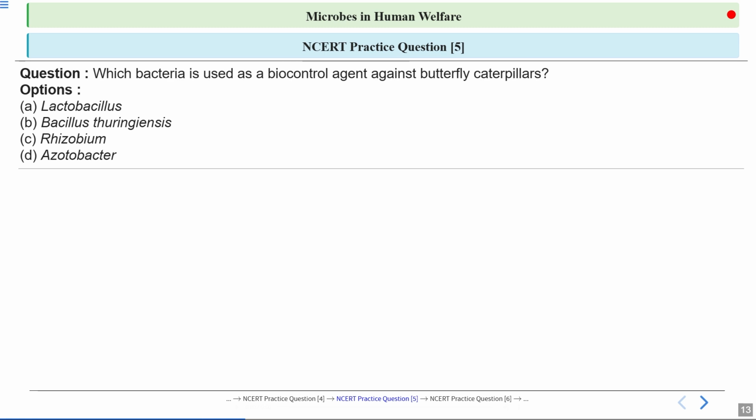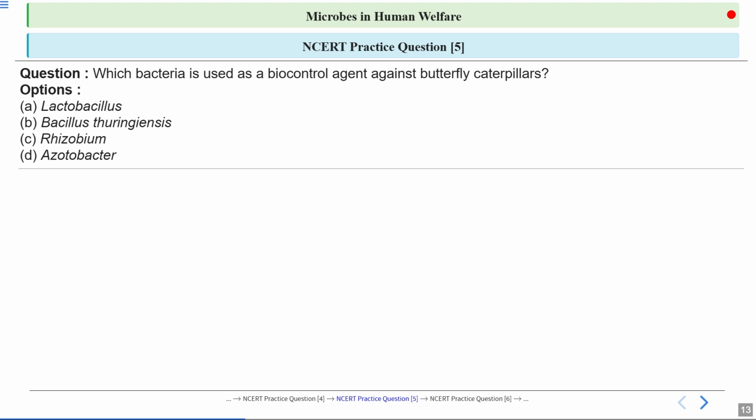Next question, which bacteria is used as a biocontrol agent against butterfly caterpillars? This question is about biocontrol agents. Biocontrol agents are living organisms used to control pests in a natural way instead of using chemical pesticides. So we are reducing our dependency on chemicals by using biocontrol agents. So what are the options?